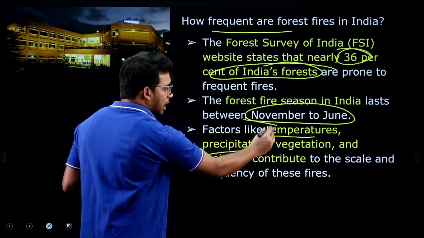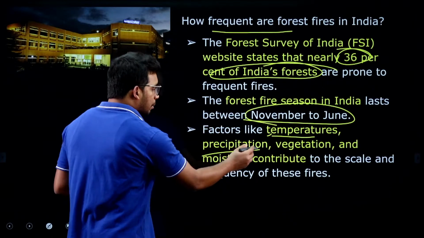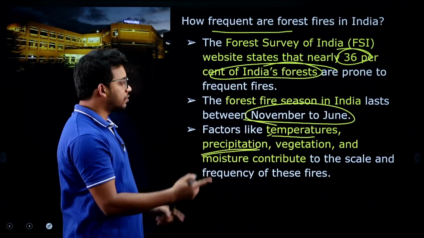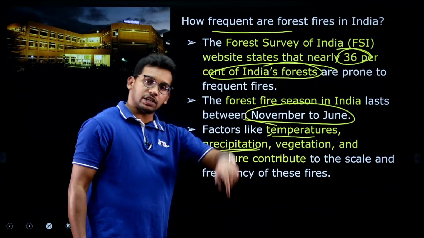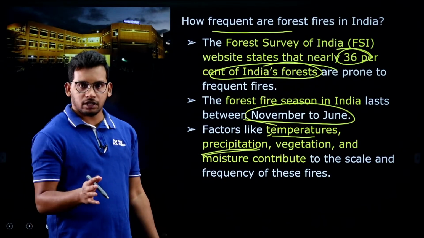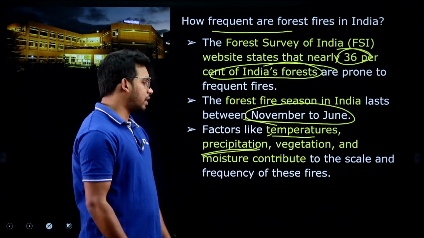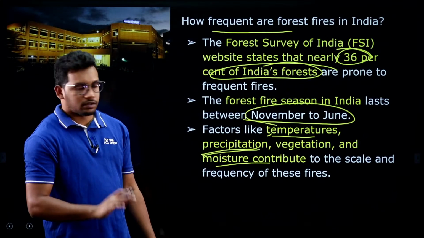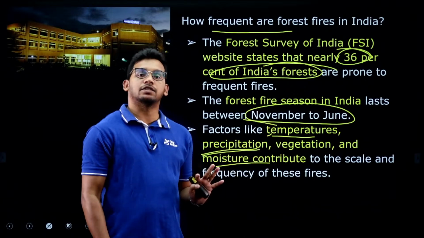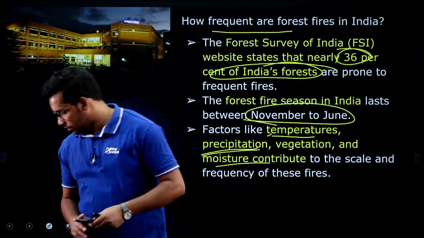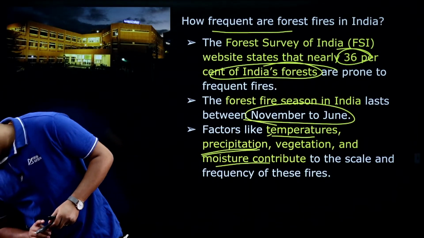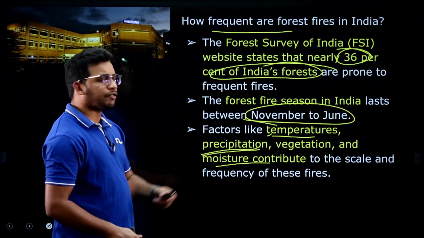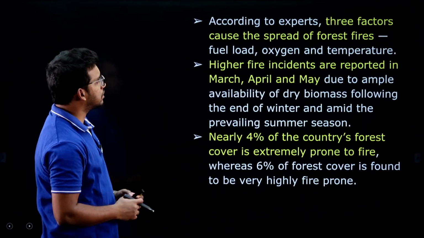So if temperatures are higher, forest fire will be more. If precipitation is lower, then forest fire will be more. If vegetation is lesser, that means green things, again there will be more fires. And similarly, moisture in the leaves should be less for forest fire. So these are all the factors which will contribute to forest fires.